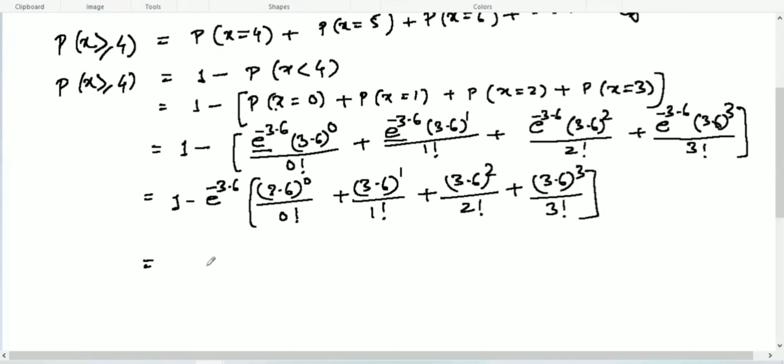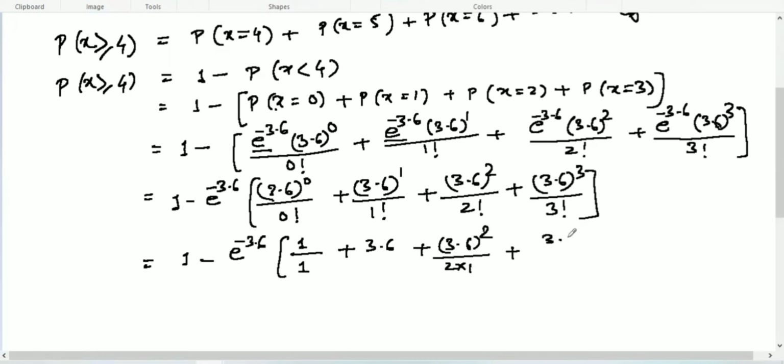That equals 1 minus e to the power minus 3.6 times: anything to the power 0 is 1, over 0 factorial is 1, plus 3.6, plus 3.6 square over 2 multiplied by 1, plus 3.6 cube over 3 multiplied by 2 multiplied by 1.